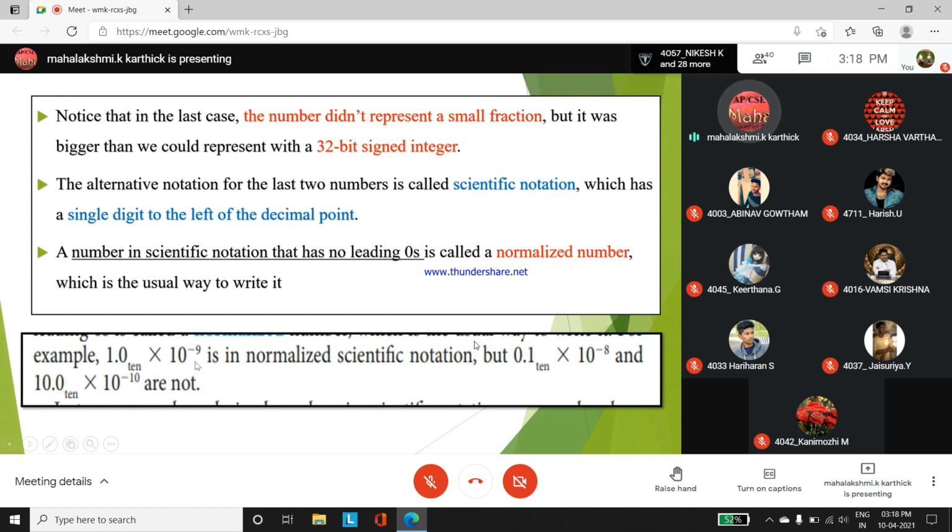Then this is said to be a scientific notation. Another term you have to remember, when a number is said to be a normalized number, when zero is not the first number, அதாவது leading zero, 0.1 or 10.0, it is not said to be a normalized number.